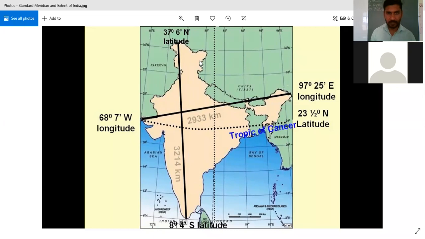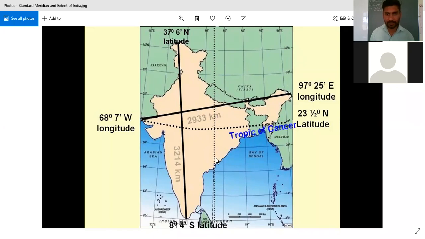OK, so here you can see this is the longitudinal extent, and from north to south is the latitudinal extent, that is 37 degrees 6 minutes north latitude to 8 degrees 4 minutes south latitude. Now you can see this dotted line from north to south.